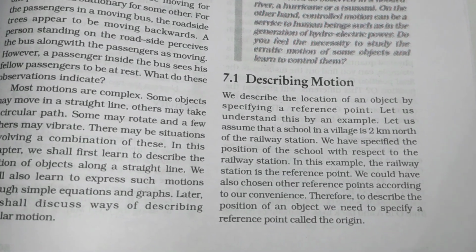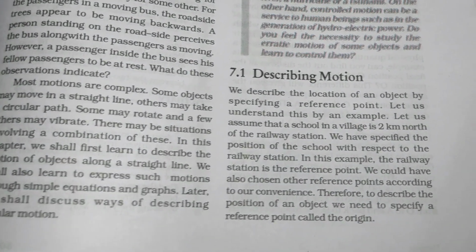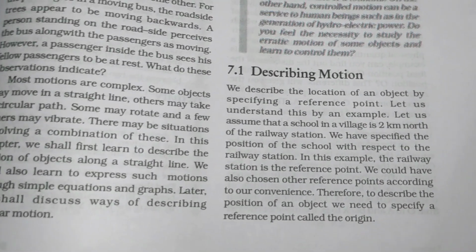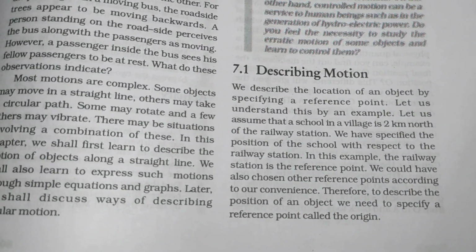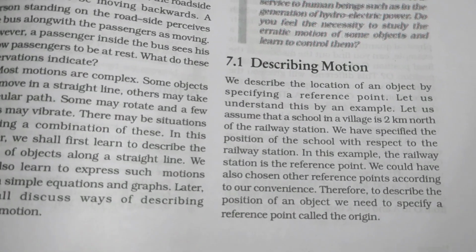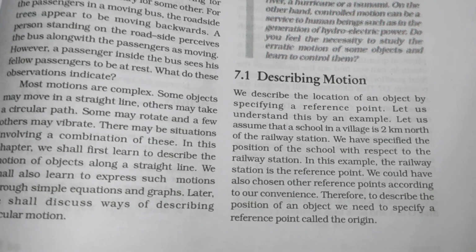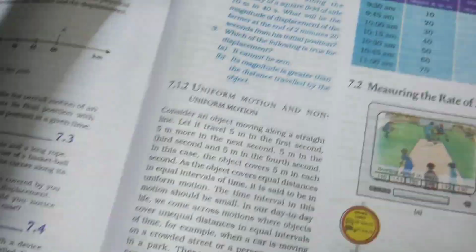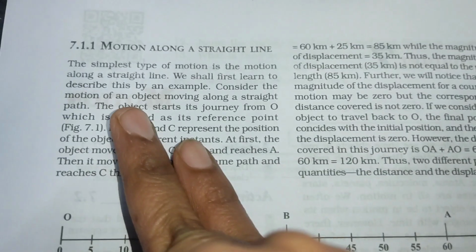We choose the reference points according to our convenience. To describe the position of an object, we need a reference point. It is also called the origin. So the reference point is also called the origin. Now let's see the motion along a straight line.